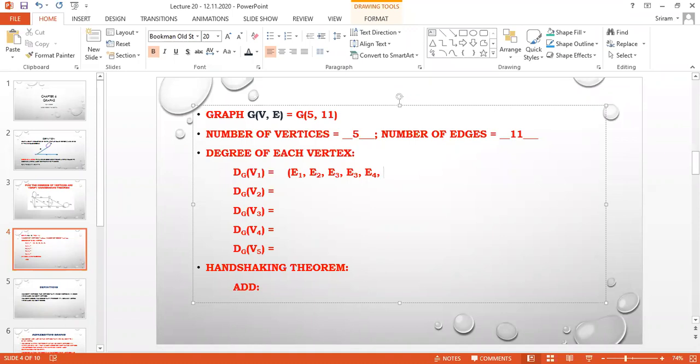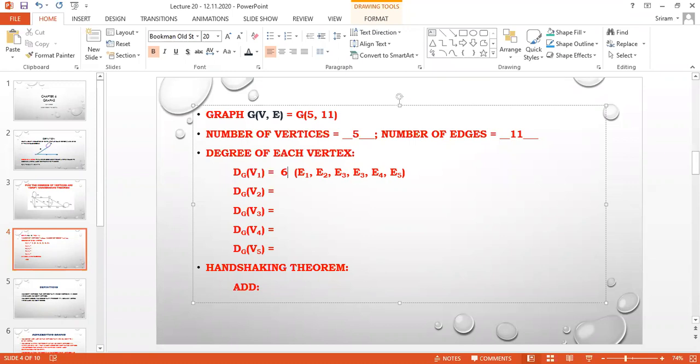Now I am going to count the number of edges. 1, 2, 3, 4, 5, 6. So the degree of V1 is 6. Understand the idea, dear? Shall I proceed in the same way?